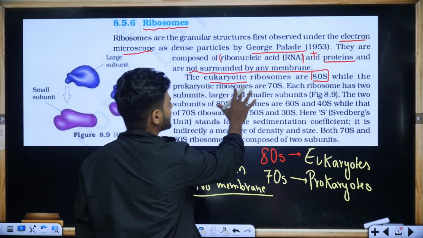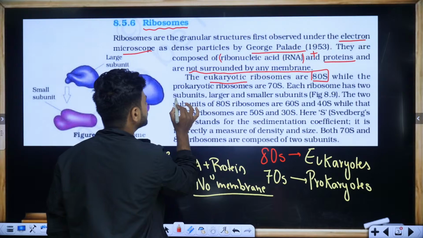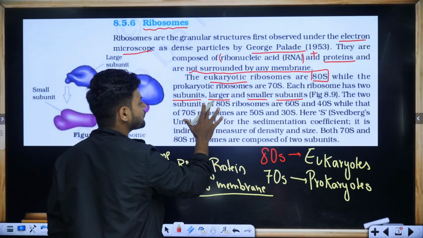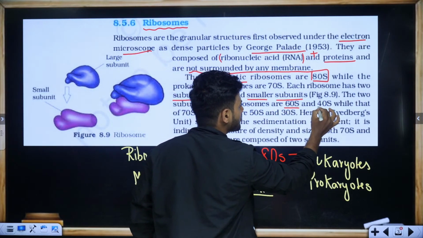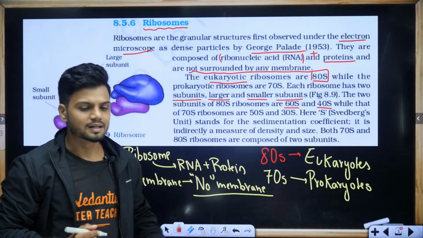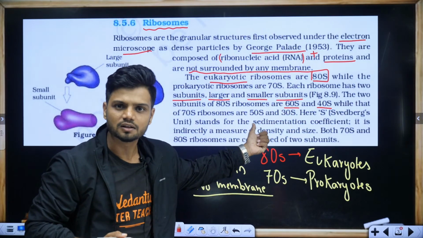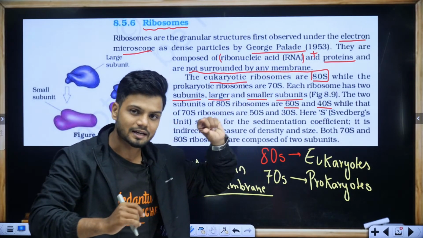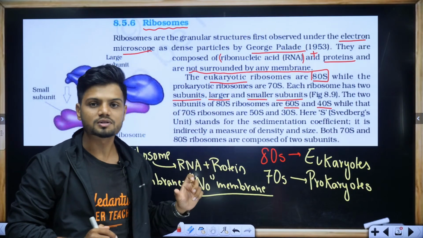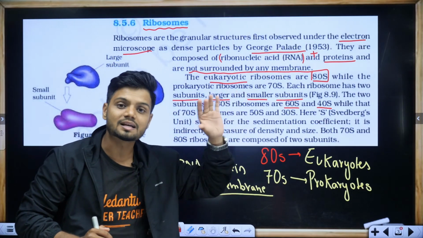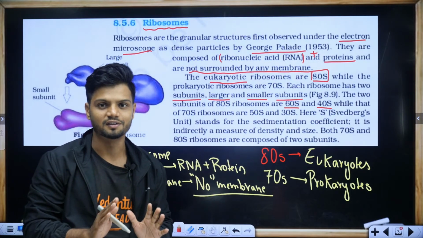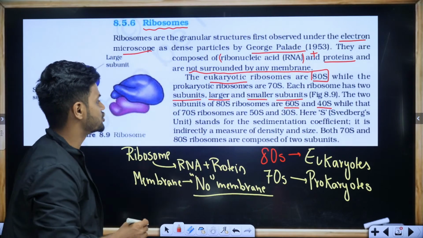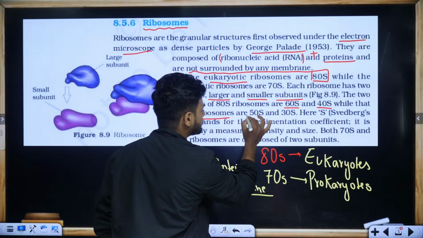Now, prokaryotic ribosome is 70S. Each ribosome has two subunits, one large and one smaller subunit. The two subunits of 80S ribosomes are 60S plus 40S. Students, don't ask me later why 60S plus 40S is not 100 but 80. Because this is based on the sedimentation coefficient. This subunit is sedimenting at 60, the other subunit is sedimenting at 40, and together they are sedimenting at 80. It is not additive. This is biology. While 70S ribosomes are 50S and 30S.